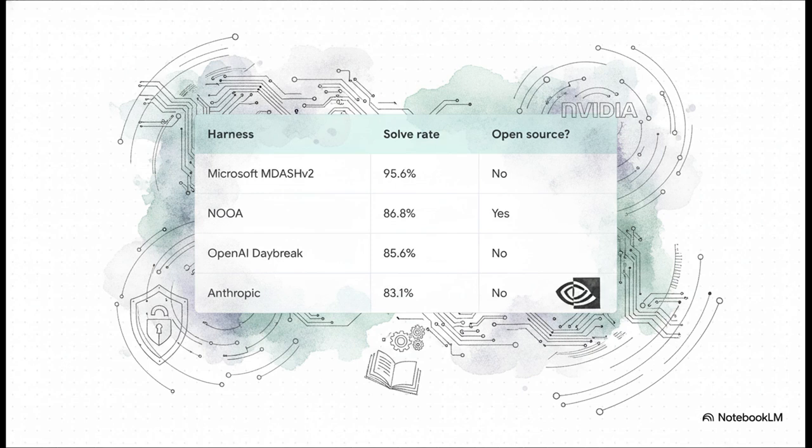Evaluating CyberGym L1 vulnerability discovery data, we see NOA's dominance continue. It hits an 86.8% solve rate, beating major closed-source solutions like OpenAI's Daybreak and Anthropic's Glasswing. That makes NOA the absolute top-scoring open-source agent on this rigorous cybersecurity benchmark.